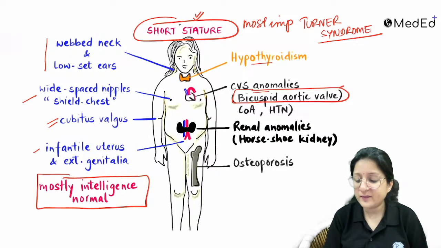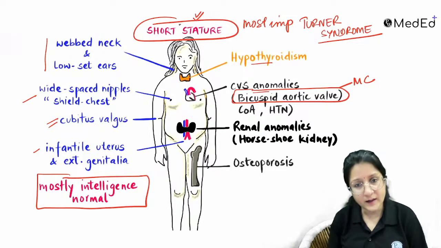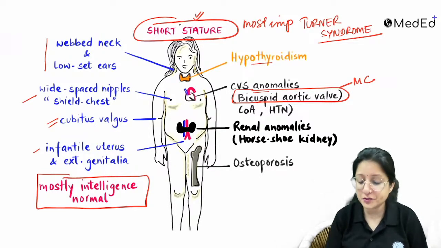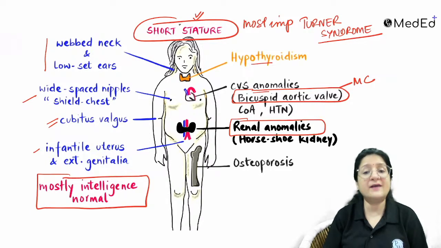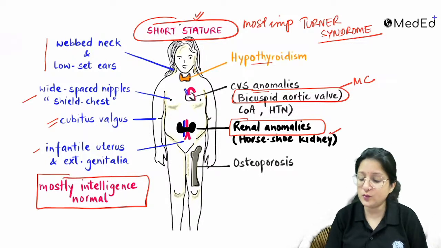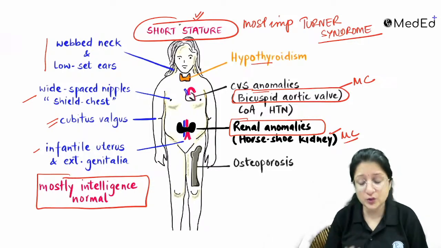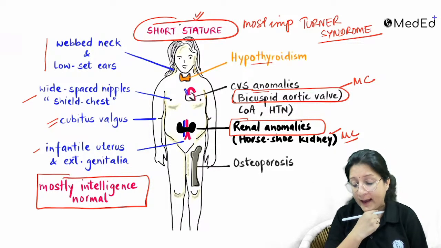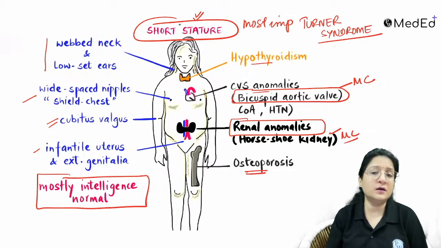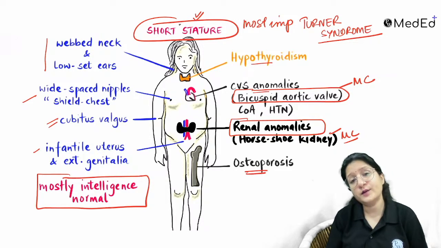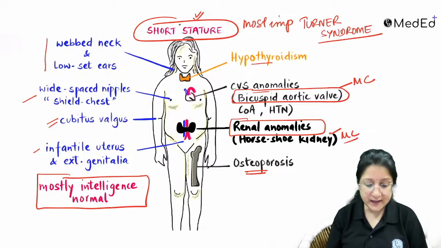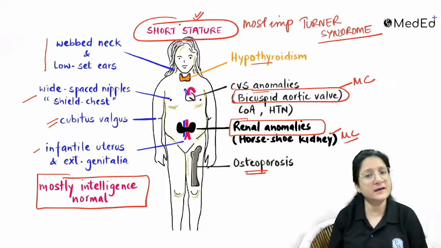Most commonly they have bicuspid aortic valve. They can have hypertension. Renal anomalies also, of different kinds. And osteoporosis is a long-term concern due to estrogen deficiency. So these are must-know pointers regarding Turner syndrome.